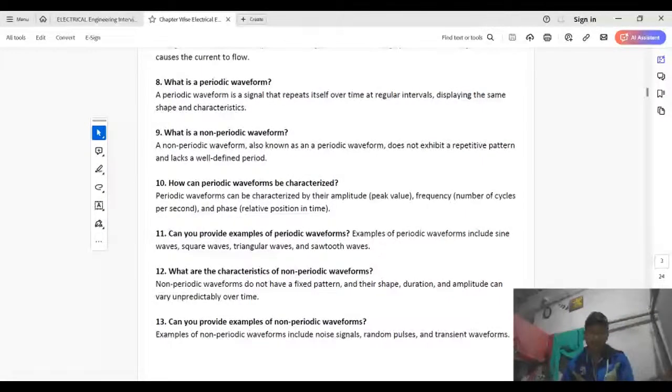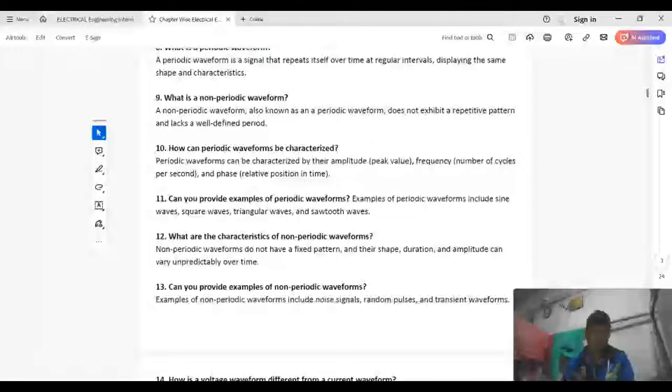aperiodic, does not exhibit a repetitive pattern and lacks a well-defined period.